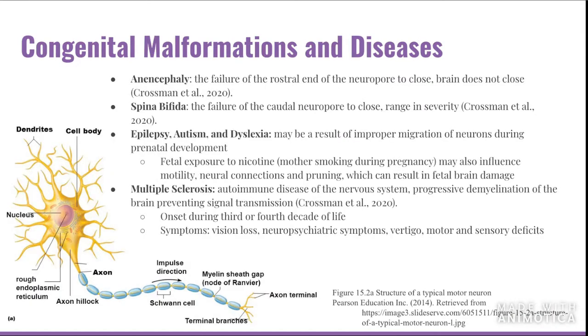Alright, now we're going to talk about the congenital malformations and diseases. The first disease that we're going to talk about is called anencephaly, which basically means a severe congenital condition in which a large part of the skull is absent, along with the cerebral hemisphere of the brain. If we look at them, we can see that their head is basically flatter than a normal person's.